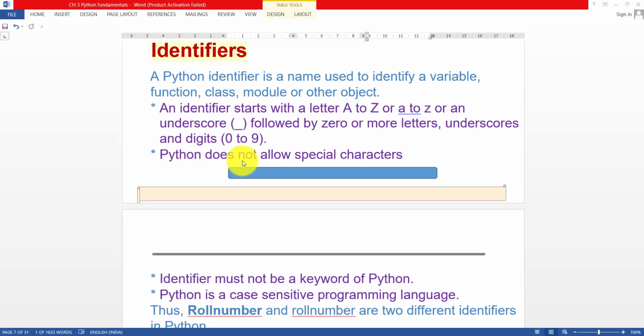Next, Python does not allow special characters. So you cannot use special characters like percentage, ampersand, bracket, plus sign, asterisk. These special characters you cannot use as an identifier.